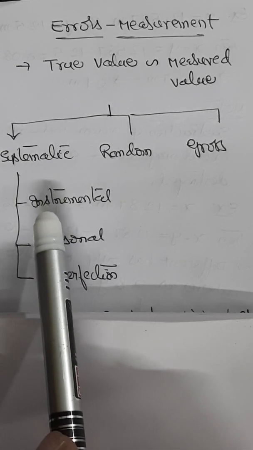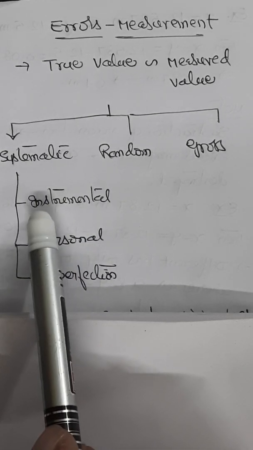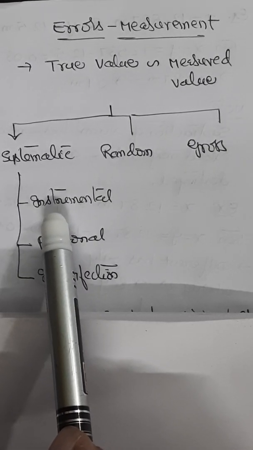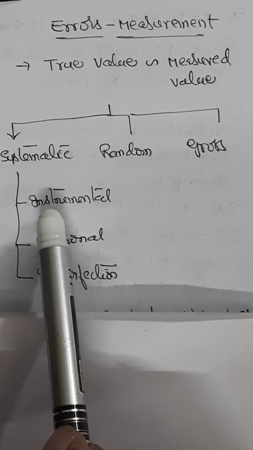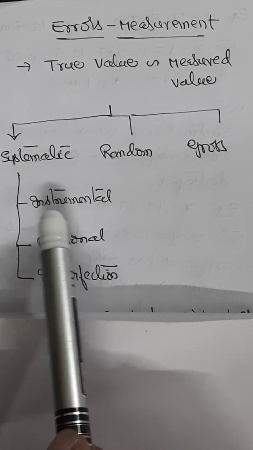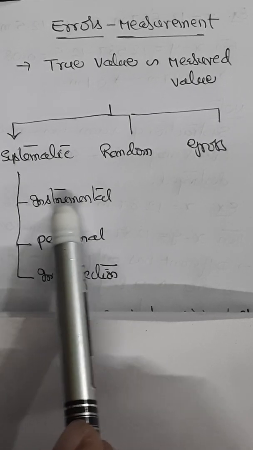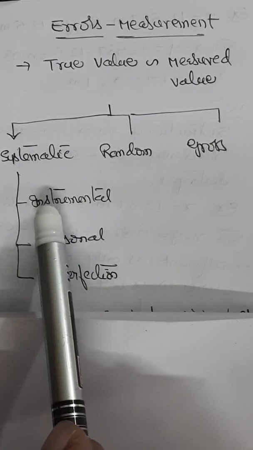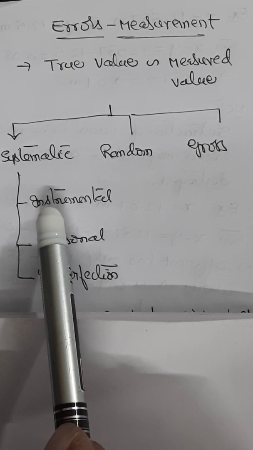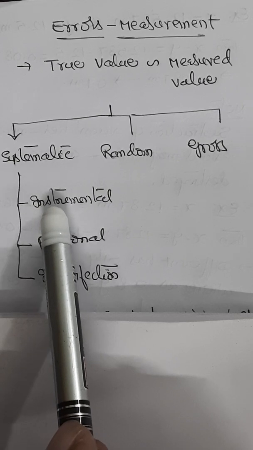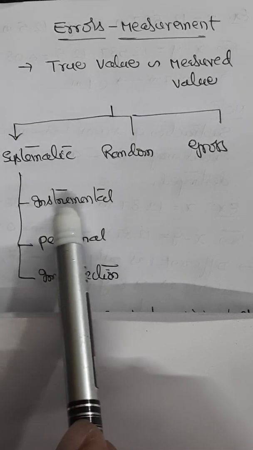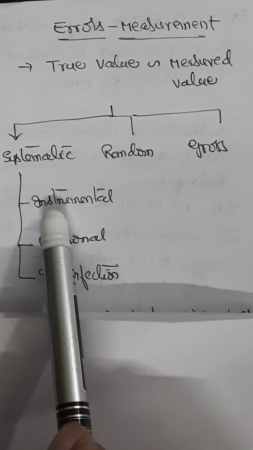Now, in that, let us see what is meant by instrumental errors. Instrumental errors may be due to the imperfection of design and erroneous manufacturing of the instruments. Often, there may be zero error in the instrument. The instrumental errors can be reduced by using more accurate instruments and applying zero correction when required. Obviously, such errors cannot be eliminated altogether anyway.